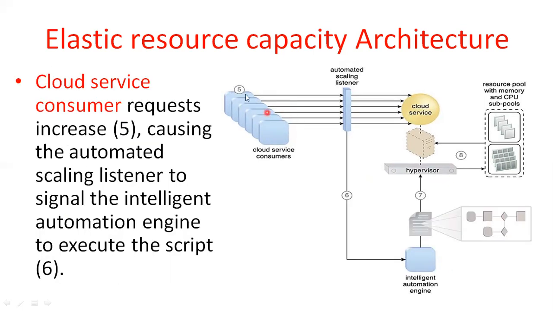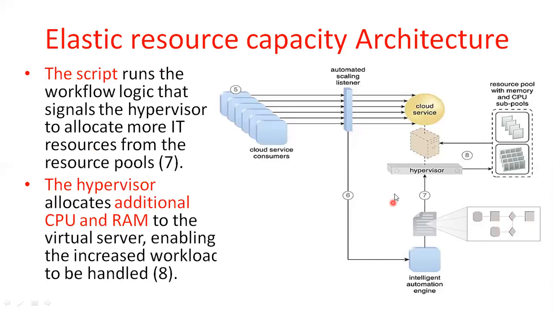Now you require six different servers. That means the consumer requests have increased. Then what about this one? The automated scaling listener informs the intelligent automation engine to execute the script. What about this seventh point? In this case, the script runs the workflow logic that signals the hypervisor to allocate more IT resources from the resource pool.